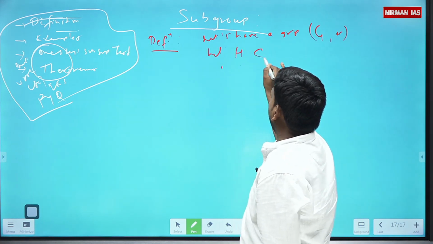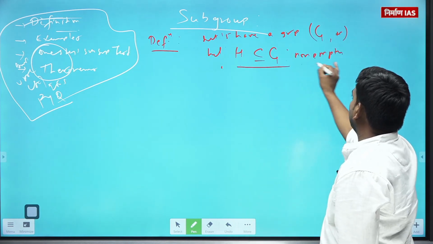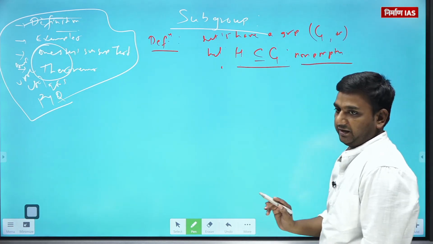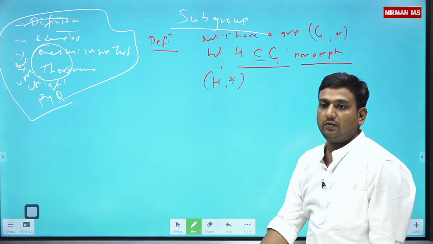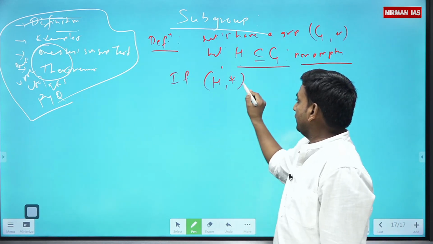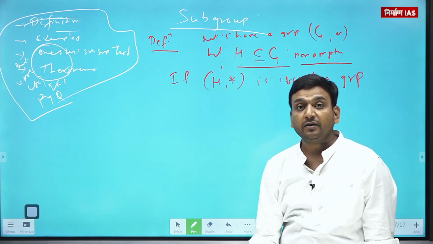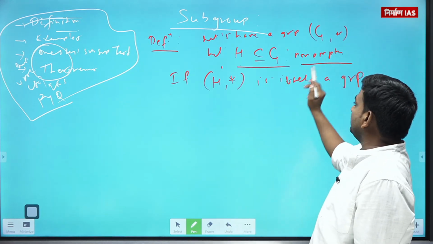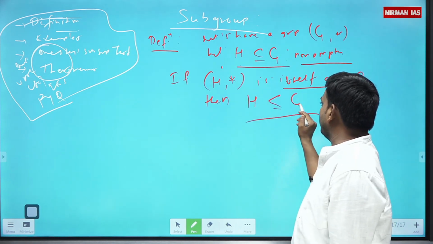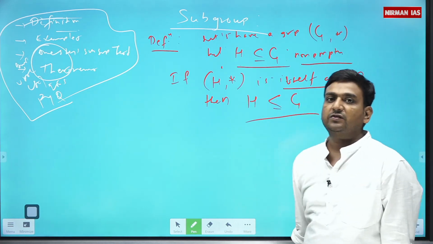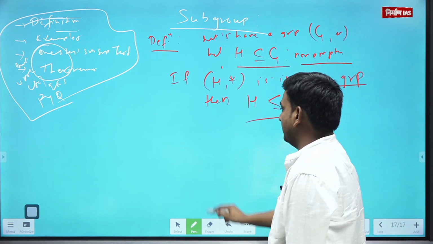Let H be a non-empty subset of G. Please note down, non-empty subset of G. Now, with respect to the same composition, if H is itself a group, then we say H is a subgroup of G. This is a representation or symbol for subgroup. This is the definition.